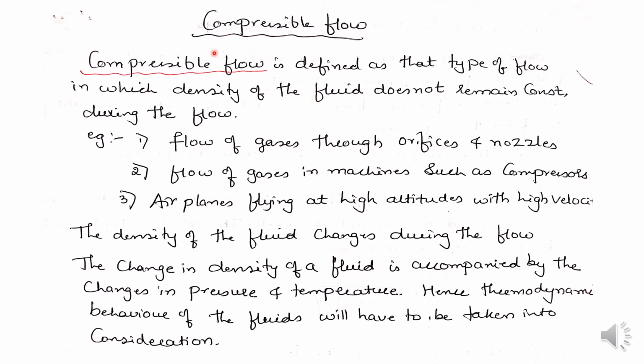Compressible flow is defined as that type of flow in which the density of the fluid does not remain constant during the flow, whereas the density of the fluid changes from point to point. Examples of compressible flow are the flow of gases through orifices and nozzles, where the fluid gets compressed. Next, the flow of gases in machines such as compressors.